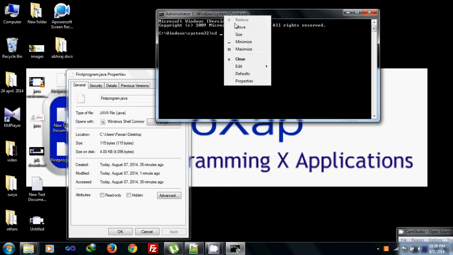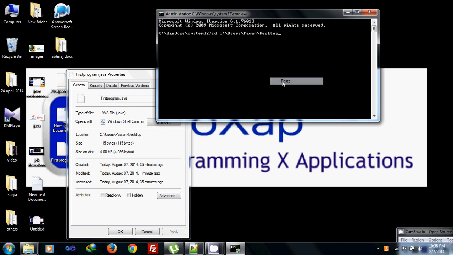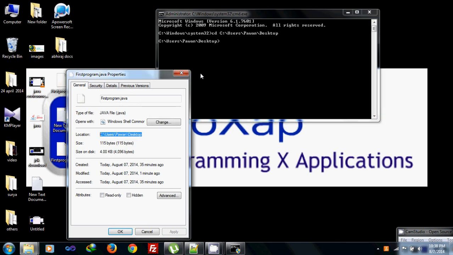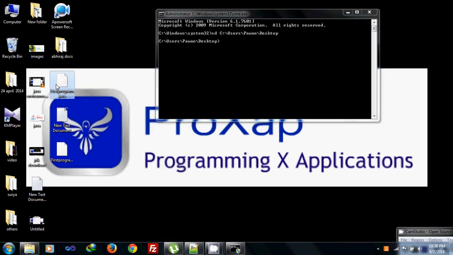This is how we change the path: cd, change directory, and write the name of the directory where we have kept our file. Now the name of the file is FirstProgram.java, so we write javac space FirstProgram.java. We should know that this is case sensitive, so here also F should be capital. After writing this, it is successfully compiled.